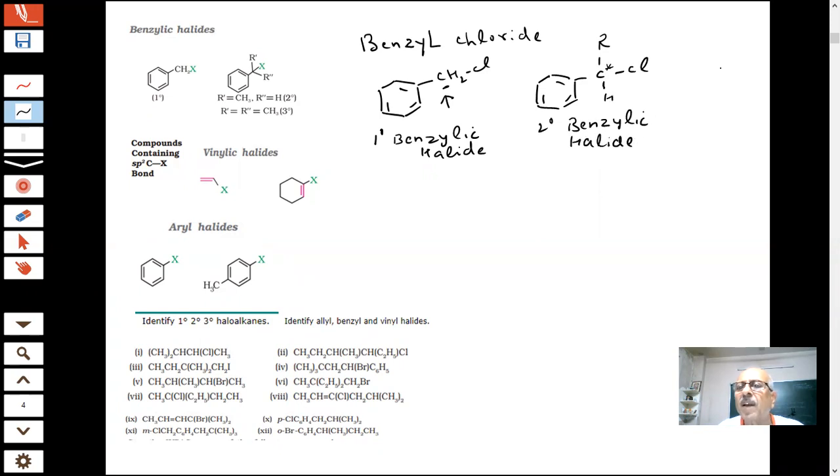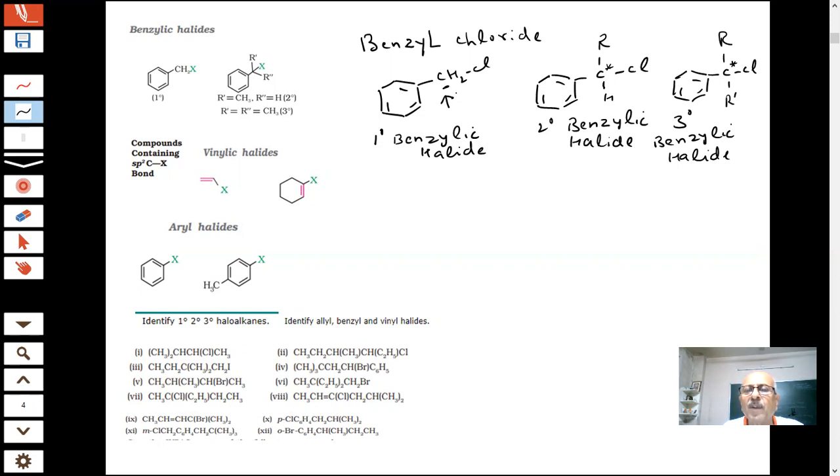Another example we can take, students. If you have R here, another group R dash, how many carbons are attached to this carbon? 1 carbon, 2 carbon, 3. 3 degree benzylic halide. So we can have 3 degree benzylic halide in such compound, students.